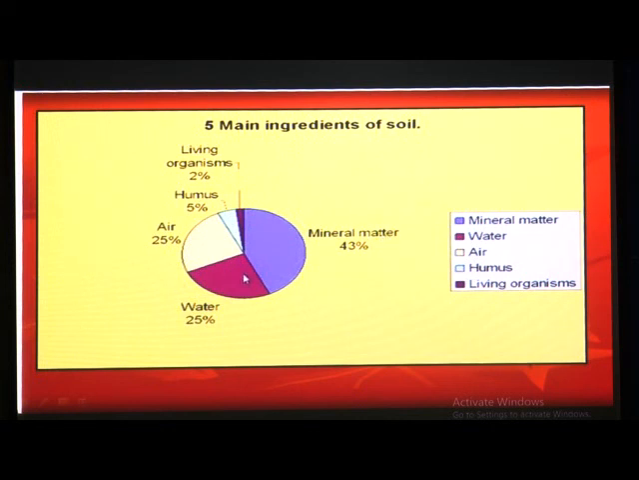Then water is 25% and air is 25%, so water and air are present equally at 25%. Humus is present only 5%, and living organisms are only 2%. So this chart shows the percentage of these ingredients in soil. The major part is mineral matter, and after that air and water have the maximum percentage.